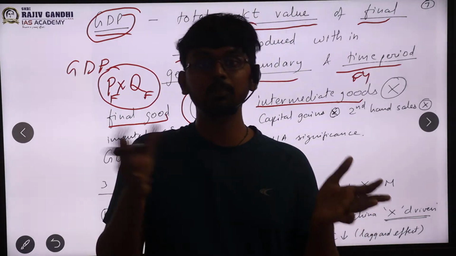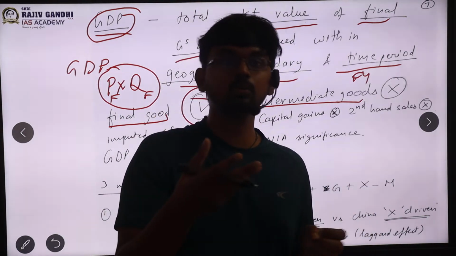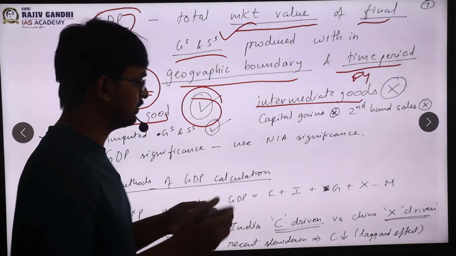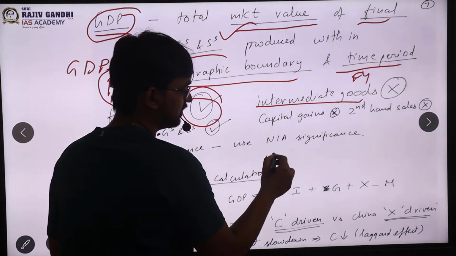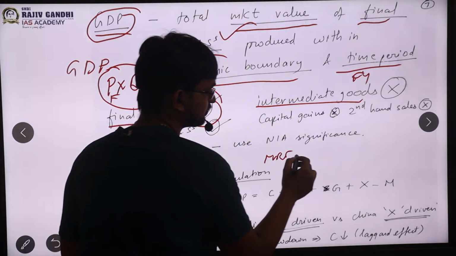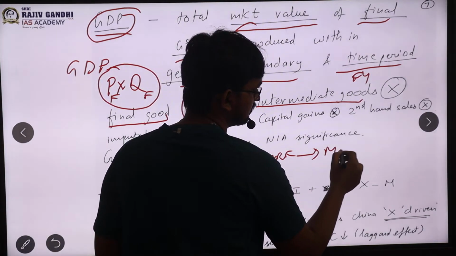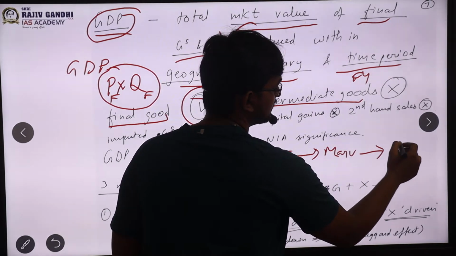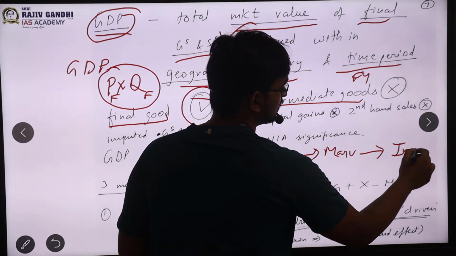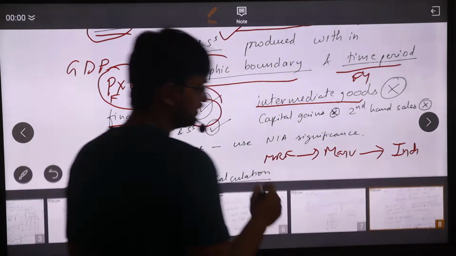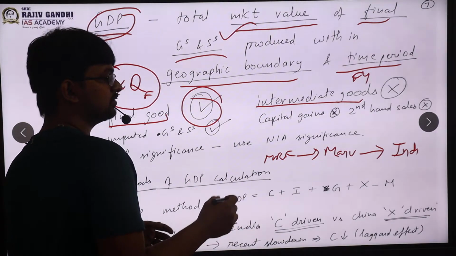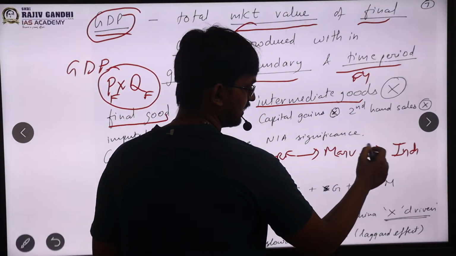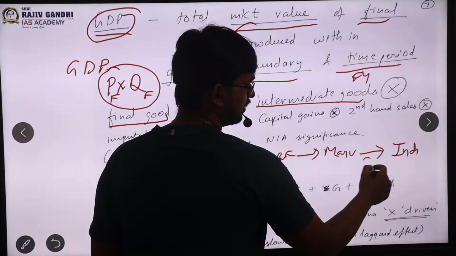So what will happen if I include that manufacturer's purchasing? There will be double counting, sir. Let's say MRF is giving the tire to Maruti, and I am purchasing as an individual. The car cost essentially includes the tire also, so this will be the total cost.